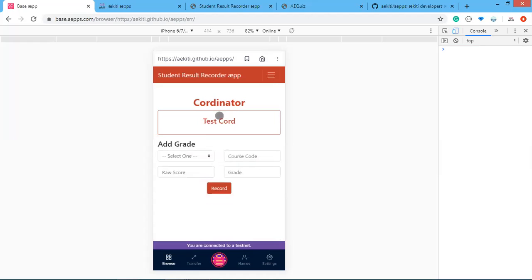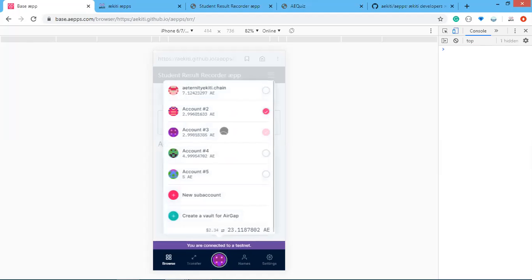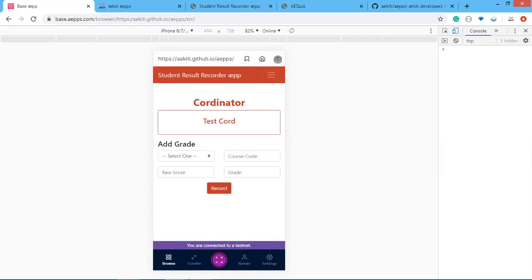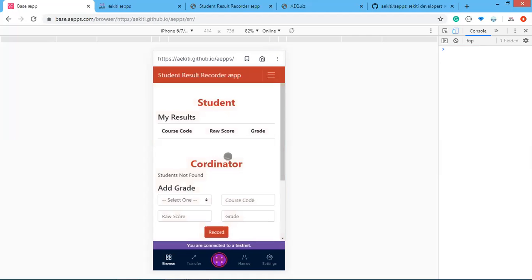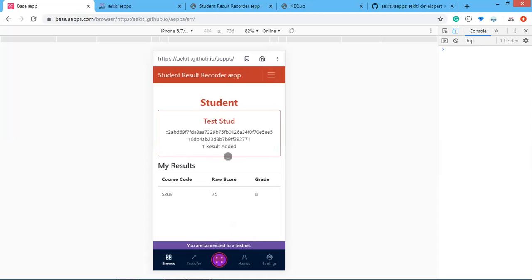All right, cool. Now let's check the student account. Refresh this to see this new result. Great. At the initial stage when he created the account, this was showing 0 results added. Now that he has this result, he has 1 result added: the course code 209, raw score 75, grade B.